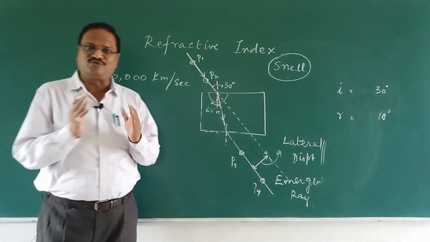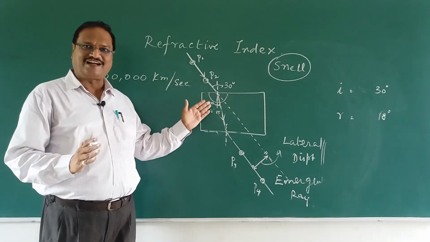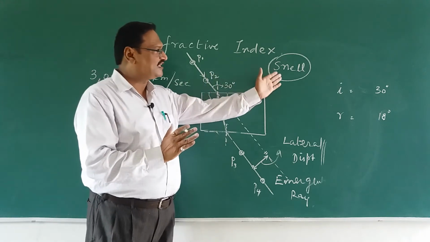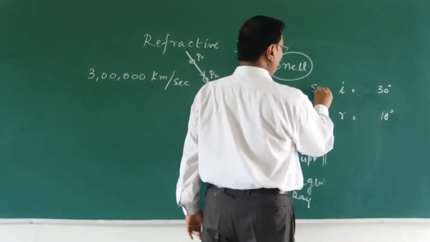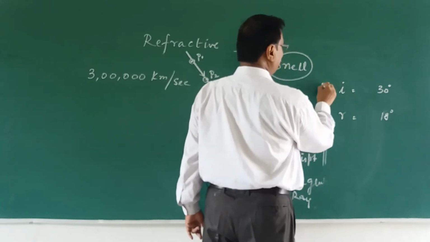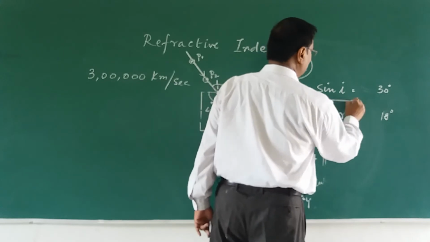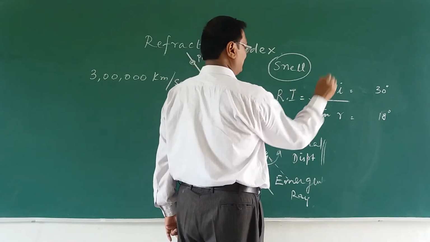Now he found there is a relation between this angle i and angle r, and that relation is called Snell's law. And what Snell's law says is that the ratio of sine of angle i to sine of angle r is equal to the refractive index.